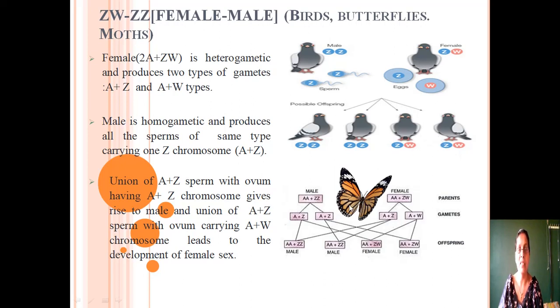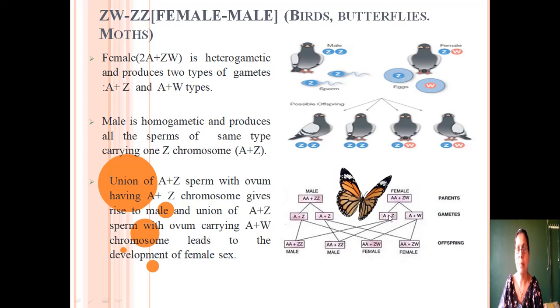Here you can see this is the butterfly. This is the chromosome of male which contains two sets of autosomes and two Z chromosomes. Here the gametes are of equal type containing A plus Z, and in case of female the chromosome is two sets of autosomes and one Z chromosome and other W chromosome. The sex chromosomes are different from each other. In that case, two types of gametes are formed. The females are heterogametic. One gamete is A plus Z and another gamete is A plus W.